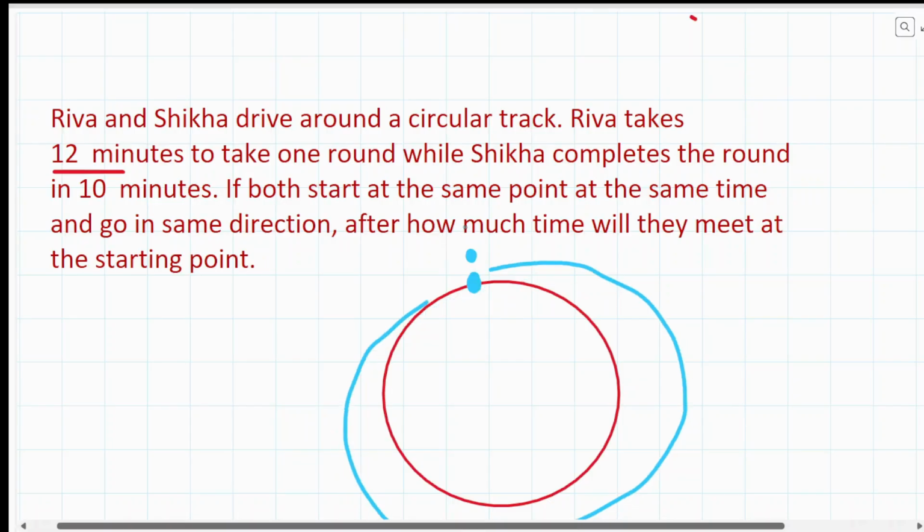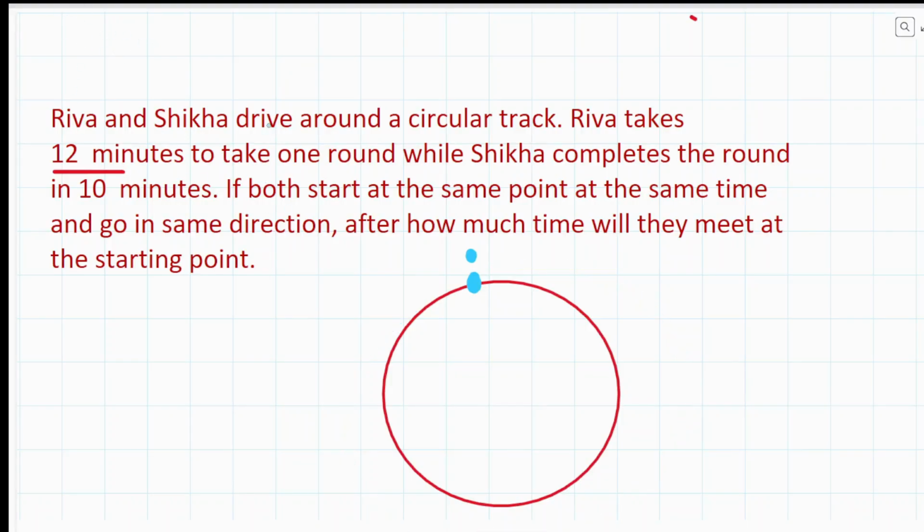Now, how much time is the other person taking? Shikha is taking 10 minutes. That means she is taking less time to complete the same track. Now we have to find out after how much time they will meet again at the starting point. Suppose Riva is taking 12 minutes to complete this round. Somewhere over here, they will meet again.